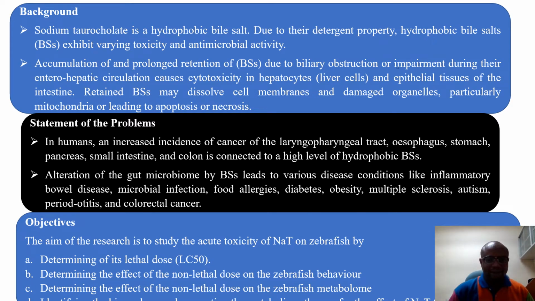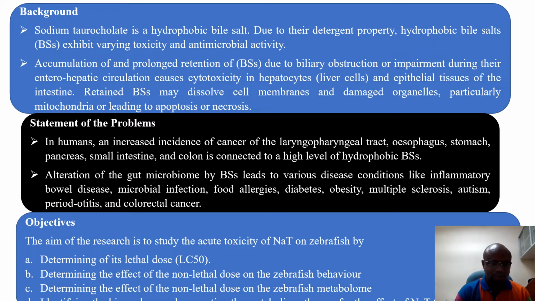There are cases of cancer which are related to high levels of hydrophobic bile salt, for example cancer of the esophagus, stomach, pancreas, small intestine, and colon. Alteration of the microbiome in the small intestine by hydrophobic bile salt could also lead to various disease conditions. It is because of the cytotoxicity of hydrophobic bile salts that this research is conducted on sodium taurocholate.